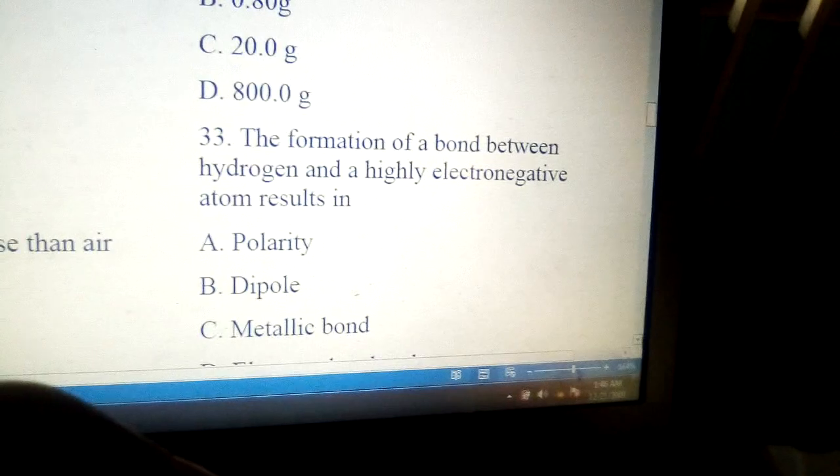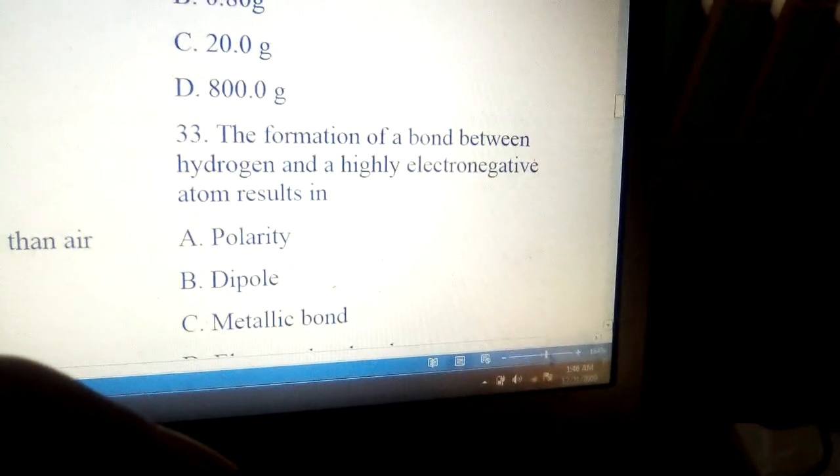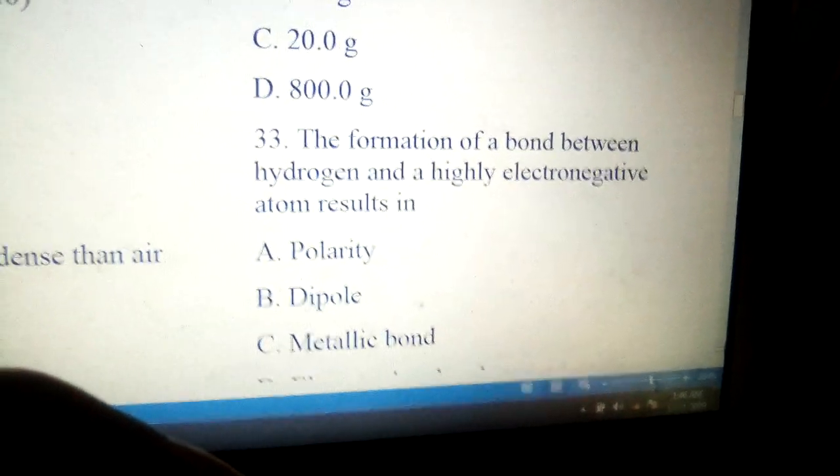Going to the next number, the formation of a bond between hydrogen and highly electronegative atoms results in A.